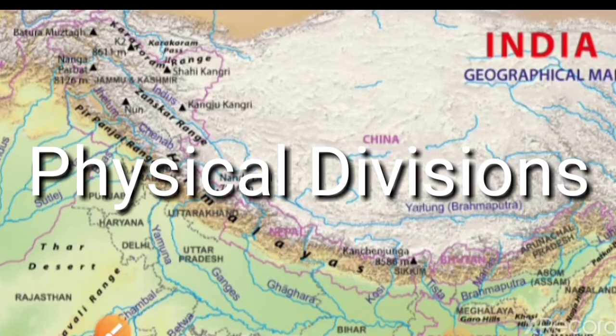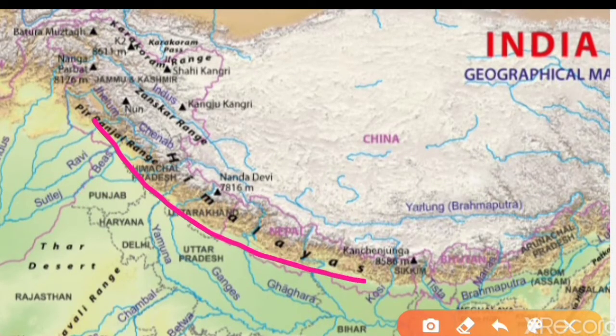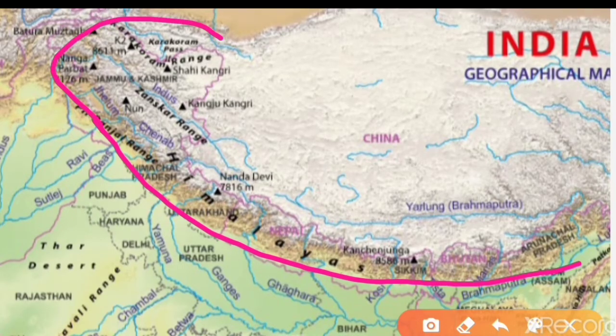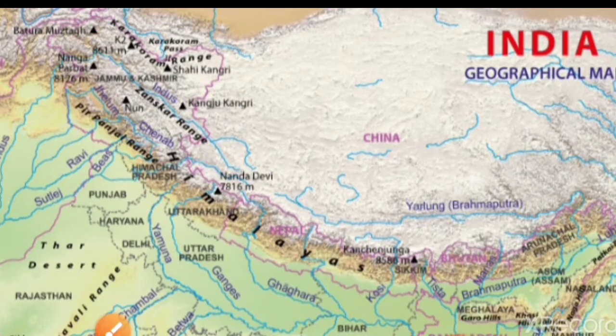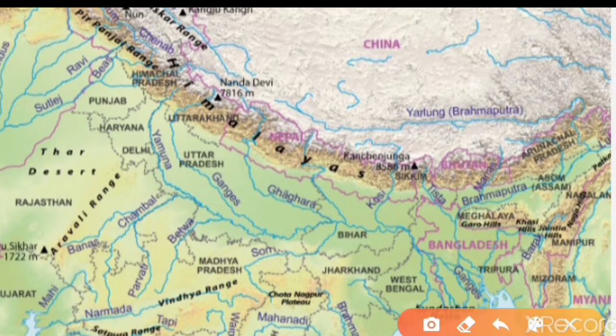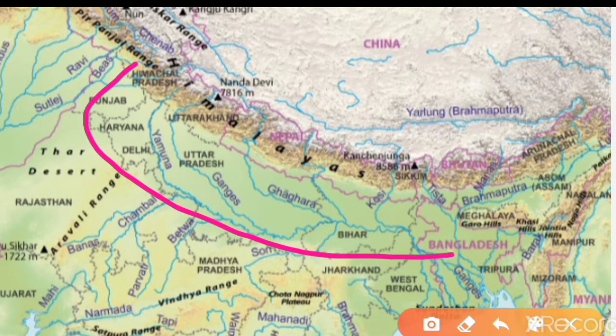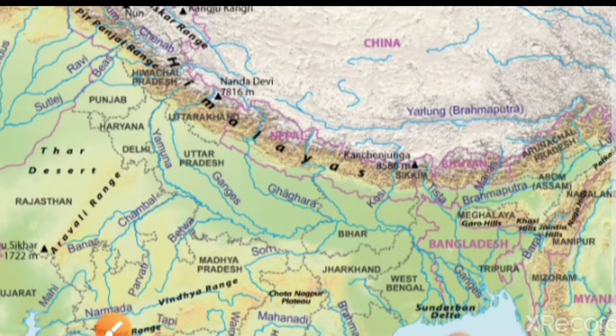Now let's talk about physical divisions of India. So in the north there is Himalaya mountain. So this is a physical division of India which is called Himalaya mountain. Second, in the south of Himalaya mountain there is northern plains. So this is the area of northern plains, very fertile and good for agriculture and densely populated.